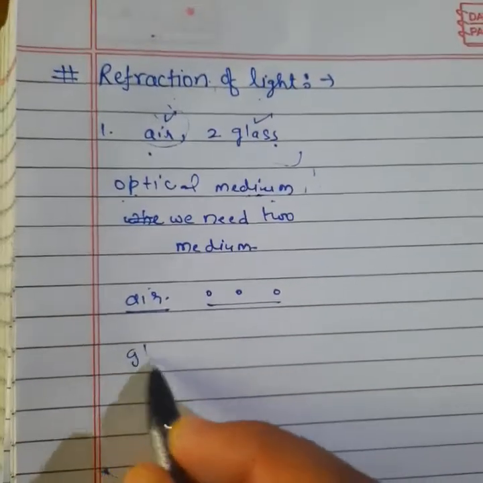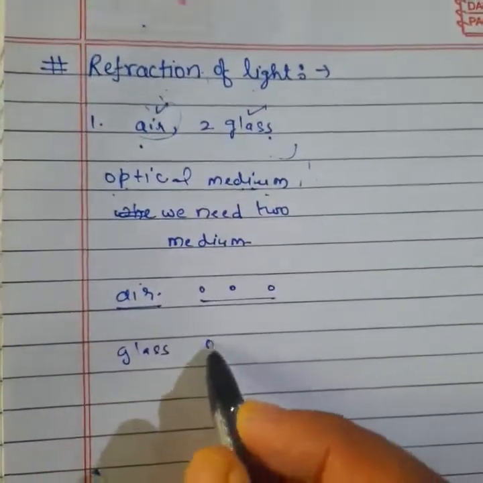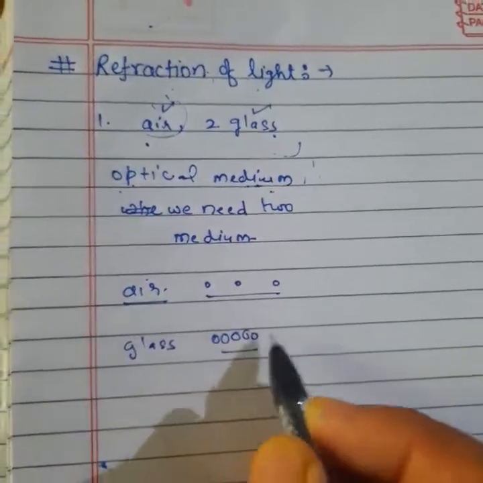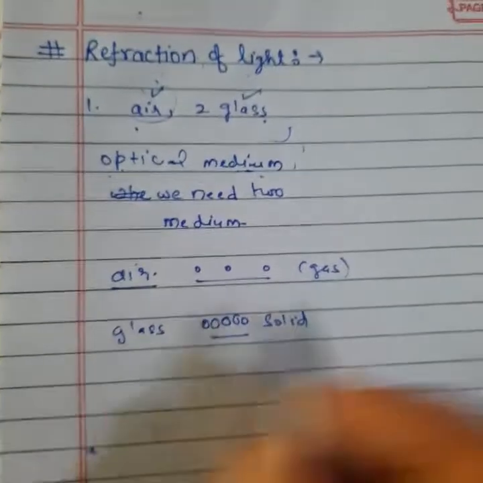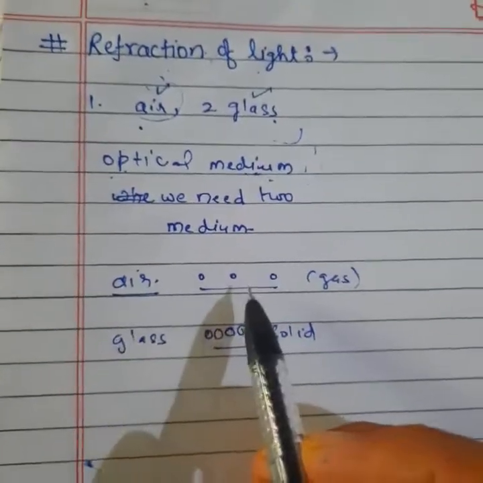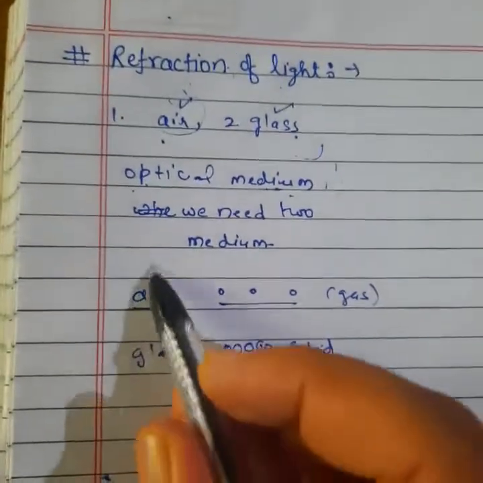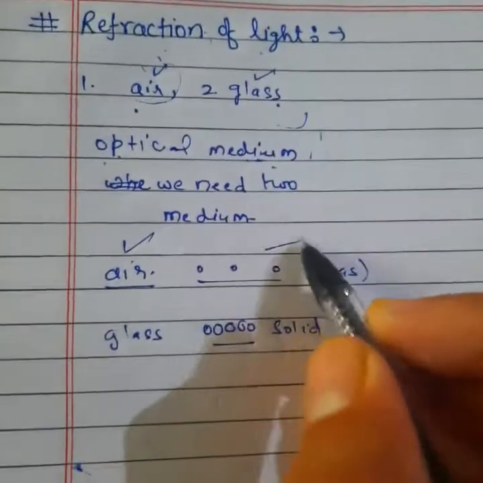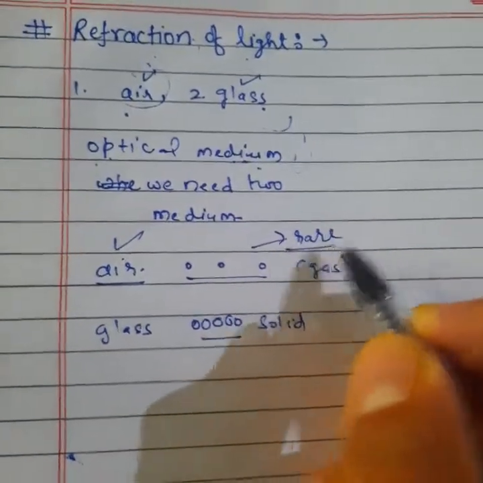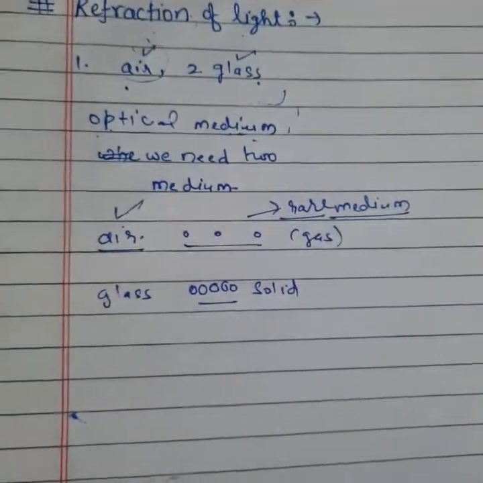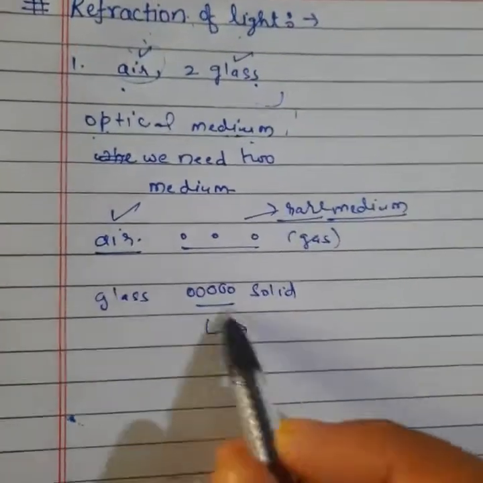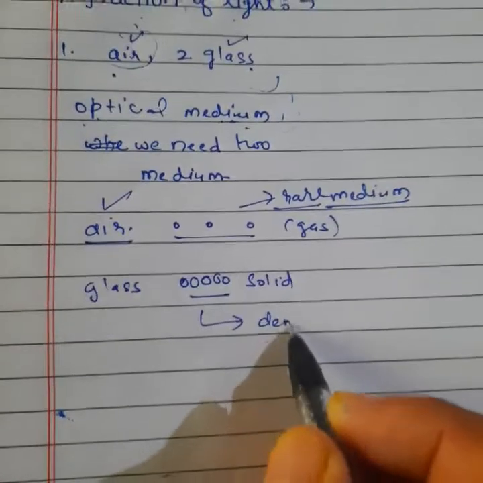But in the case of glass, the molecules are very closely packed because it is a solid, while air is a gas. When molecules are very far away from each other, we say that medium is a rare medium, like air. When molecules are very close, we say it is a denser medium.